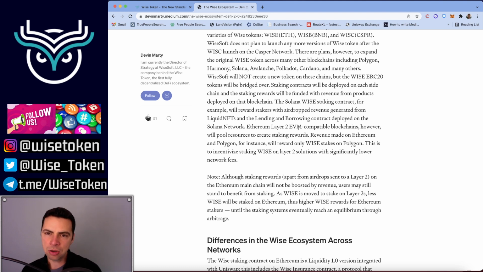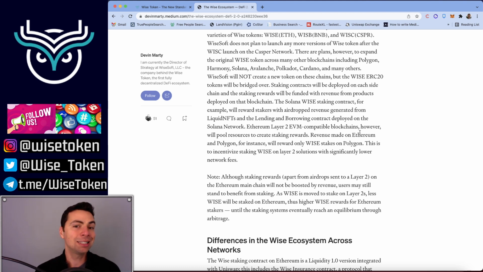Ethereum Layer 2 EVM-compatible blockchains, however, are different. They will pool their resources to create staking rewards. So that means that revenue made on the Ethereum blockchain and all Layer 2 EVM-compatible blockchains, that is, Polygon, ZK rollups, Optimism, all those, that's all Ethereum. So that Owl DAO will be one and the same.